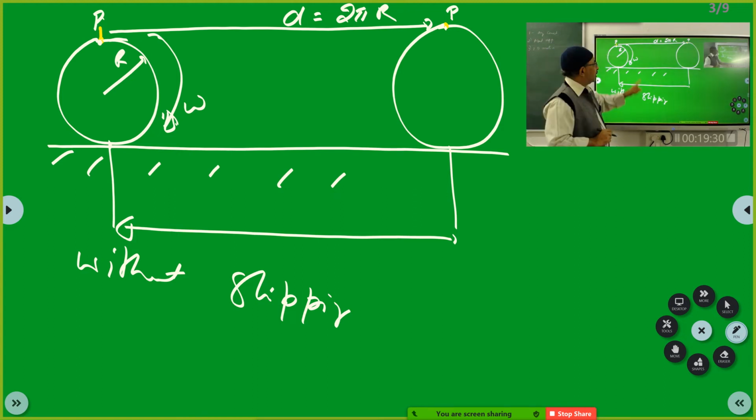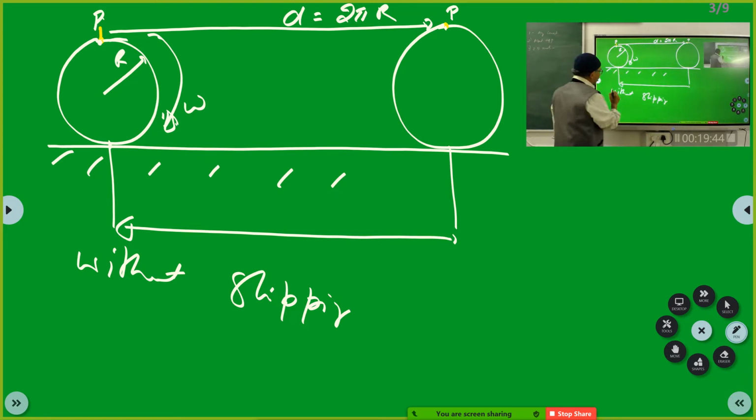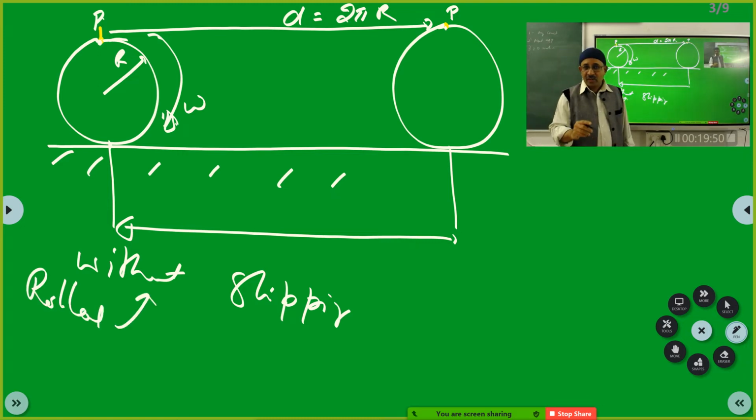Okay. So, you see it is 2 pi r. Understood? Now just imagine. After rotating, this has reached 2 pi r. That means what? It is rolled without slipping.